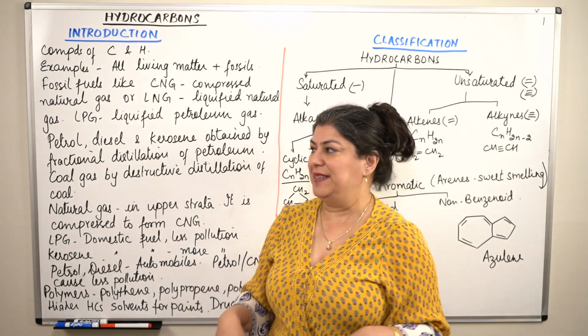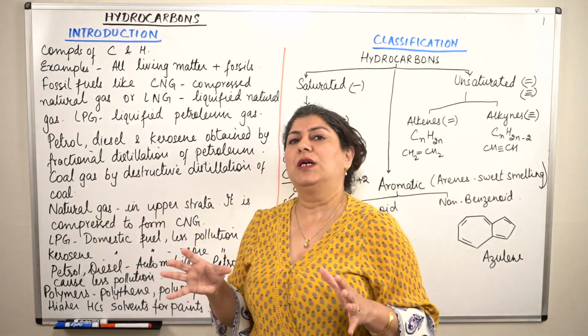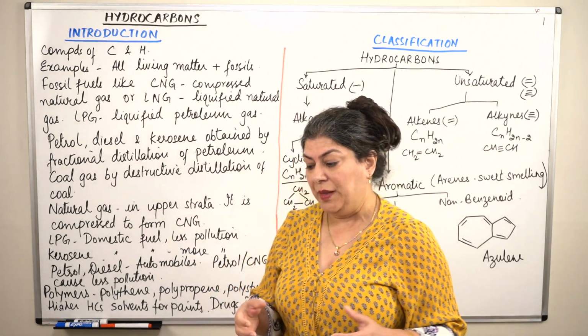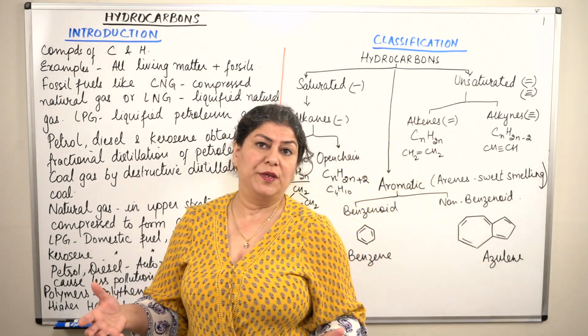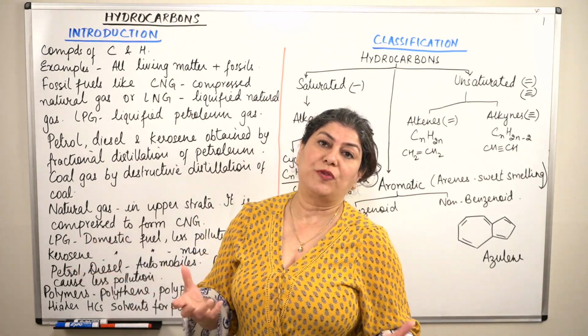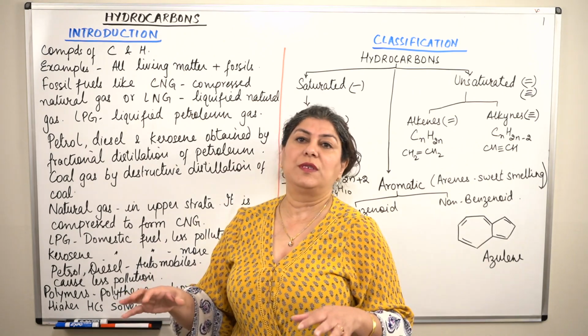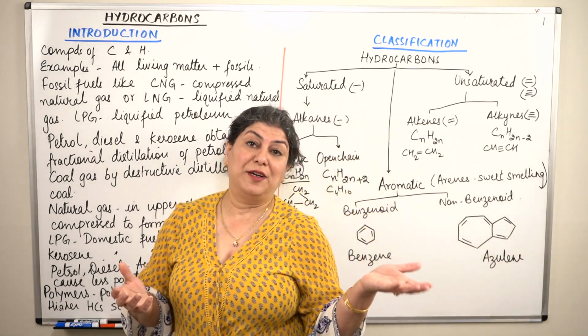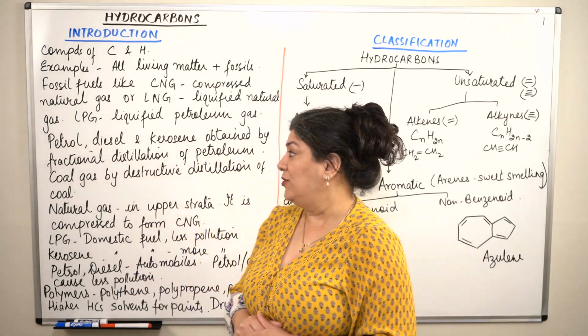So having clarified this, let me start with what examples of hydrocarbons we would be interested in. Basically, all living matter consists of hydrocarbons. So anything that is living would consist of compounds of carbon and hydrogen. Or something that died or is in the form of a fossil would still be compounds of carbon and hydrogen.